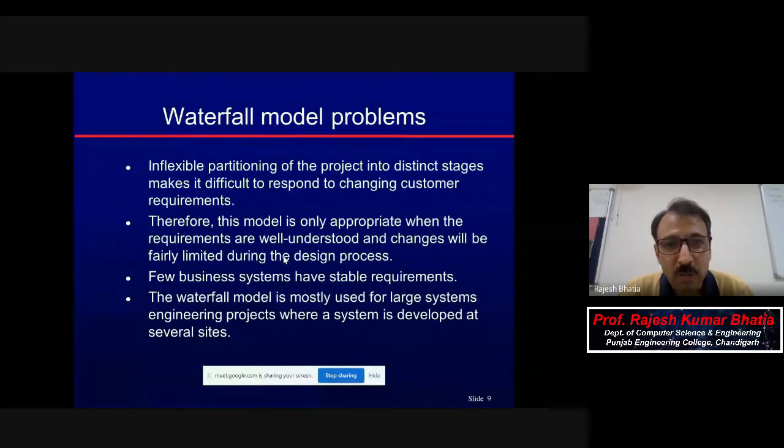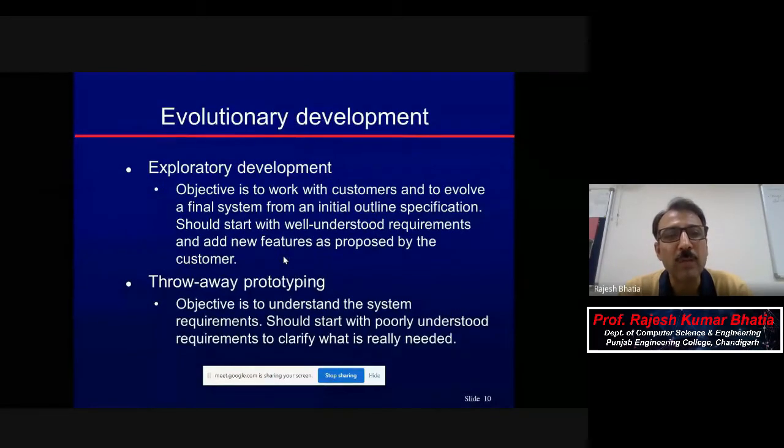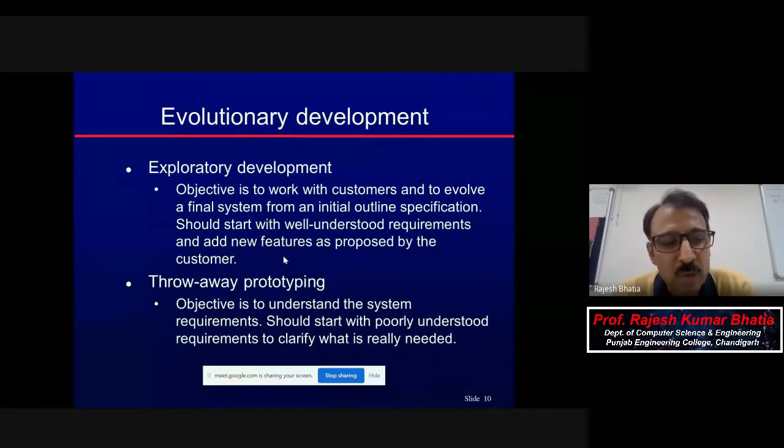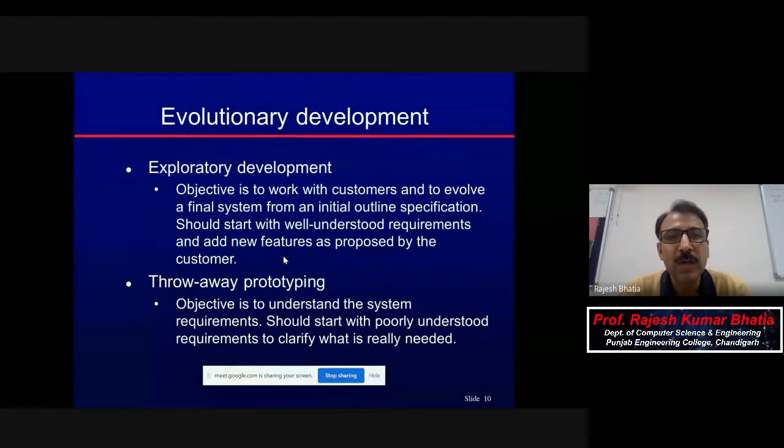And one thing: if you go through all of these, they indicate that you need to freeze your requirements in the beginning in the case of the waterfall model. But it is very difficult to have stable requirements. So if there are changing requirements, then the waterfall model may not suit. And then there is evolutionary development.